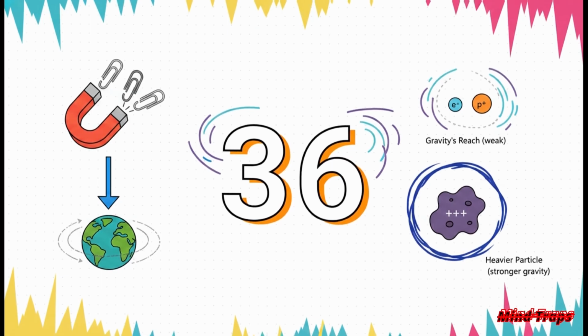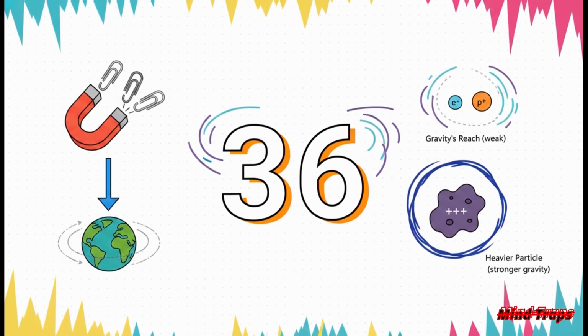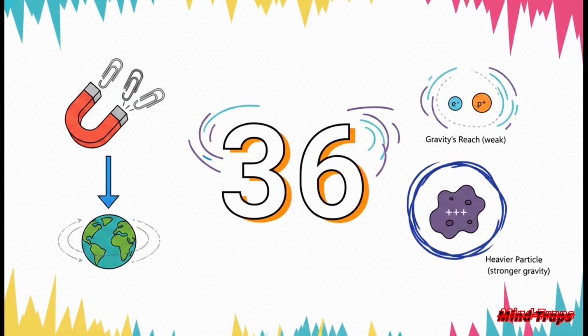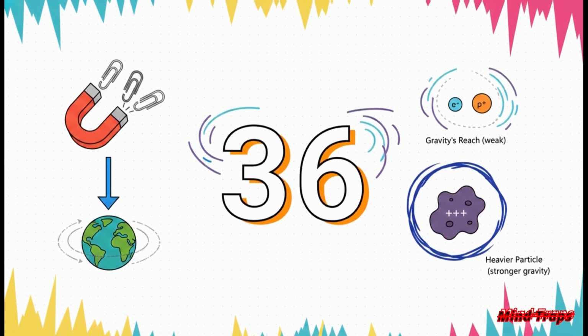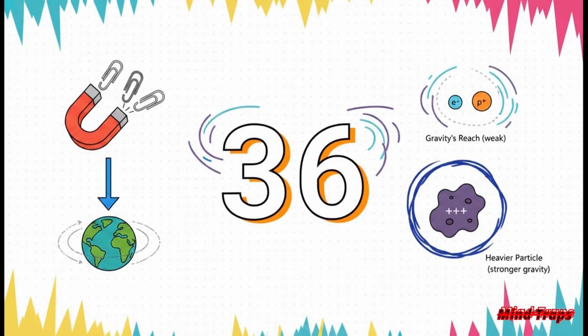Think about it. A tiny, cheap little fridge magnet can pick up a paperclip, effortlessly defeating the gravitational pull of the entire planet Earth. Because gravity is just so unbelievably weak on small scales, you just can't build a life form out of standard protons and electrons. Their mass is way too low. We need something so much heavier.